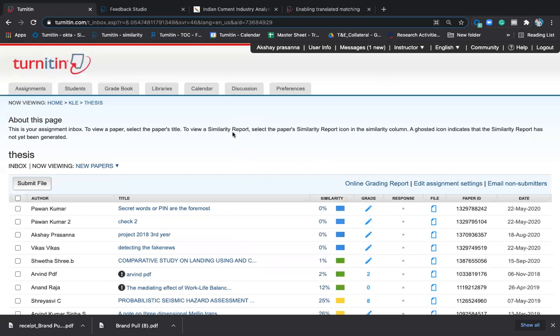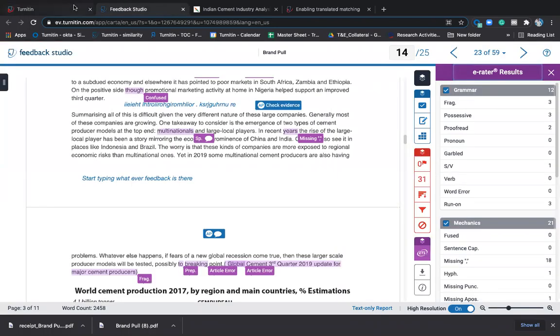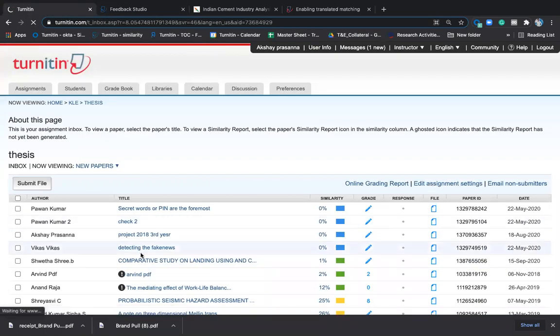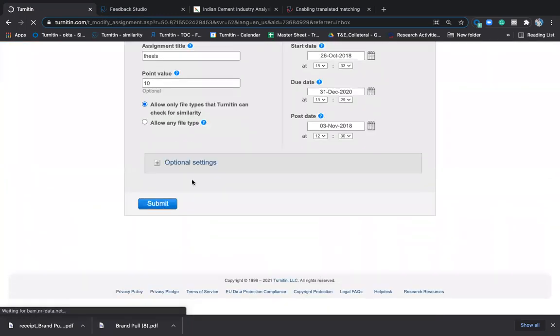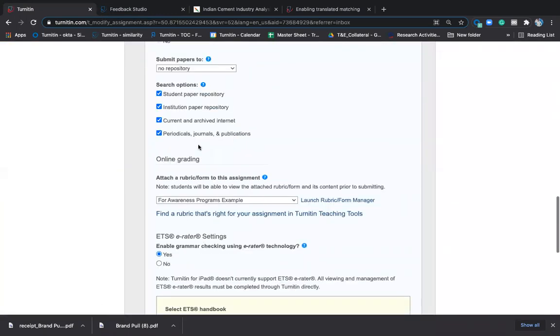I'll take up this question. I have a report of a student at first attempt. It generated 0% similarity. Again, I checked. So this is because of no repository. Please go to settings, assignment settings, and change your settings to no repository. You have to go to optional settings. Always choose no repository, no repository, no repository.